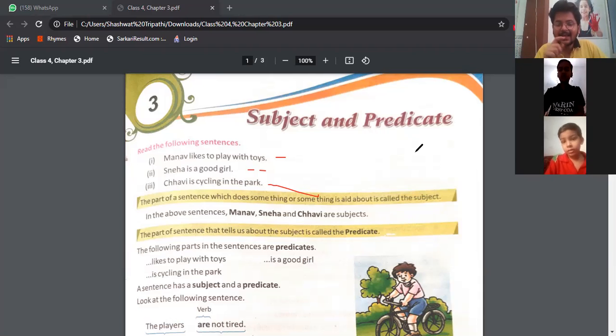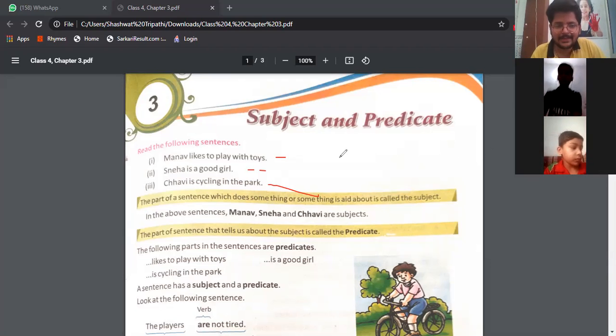It means the part of the sentence which tells us what the sentence is about is called the subject. मतलब सब्जेक्ट क्या होता है? ये ऐसा पार्ट ऑफ सेंटेंस होता है जो हमें ये बताता है कि किसके बारे में सेंटेंस में बात हो रही है. The subject is what the entire sentence is talking about.